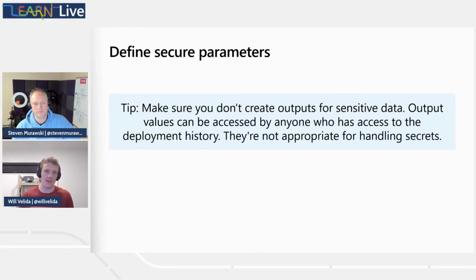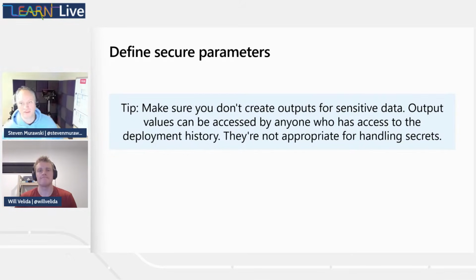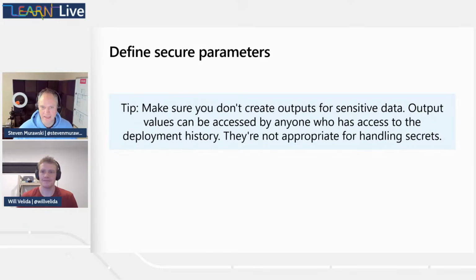Say you're using an App Insights instrumentation key or Cosmos DB connection string as an output for a module. People who have access to that deployment history will be able to see it. So outputs are not appropriate for handling secrets. Please don't do it. It's not a good idea. If you just have reader access in a resource group, you can go to those resource group deployments and look at what the outputs were from previous deployments, and you can find stuff there. So yeah, it's not a great place to stick stuff. No, that is important to control access to.